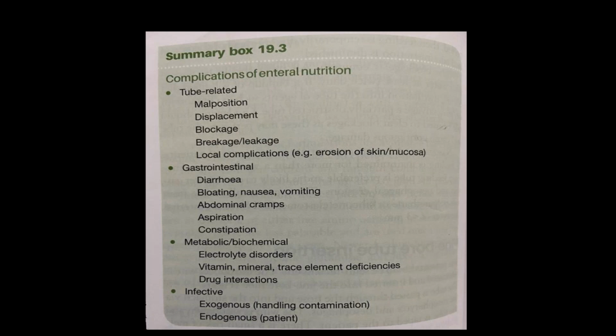Metabolic and hormonal factors will act. This will lead to refeeding syndrome. That is, there will be electrolyte disorders. Vitamin and mineral trace element deficiency will be there. Next is the drug interactions. And another complication is the infective complication.